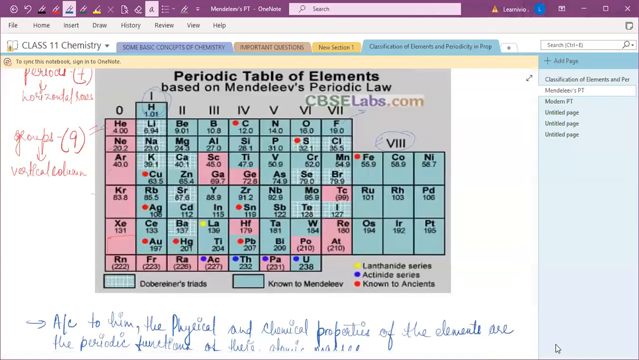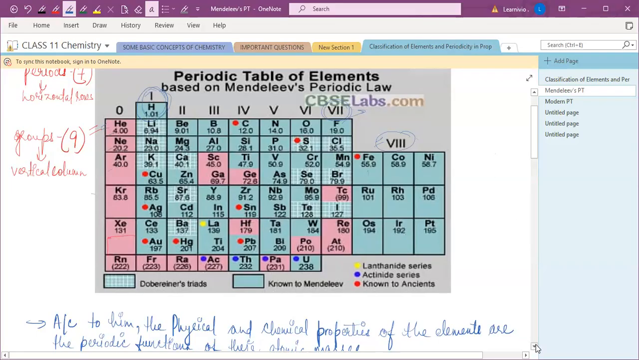The position of the hydrogen atom in Mendeleev's periodic table is uncertain. Why? Because he just placed the hydrogen atom in the first group. But hydrogen has similar properties, it resembles the group 7 elements, the halogen elements, in many properties. So why has it not been placed in group 7 instead of group 1? So this is controversial. The position of hydrogen in Mendeleev's periodic table is very much controversial. That's why it is a demerit, right?